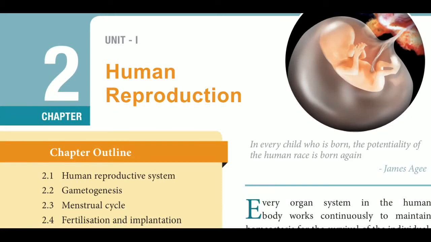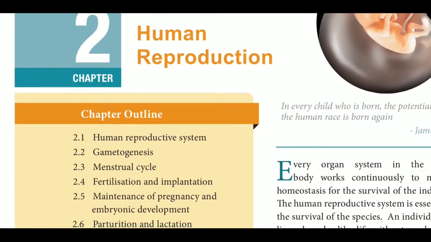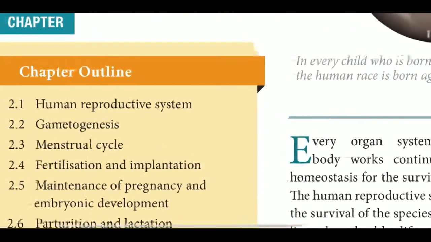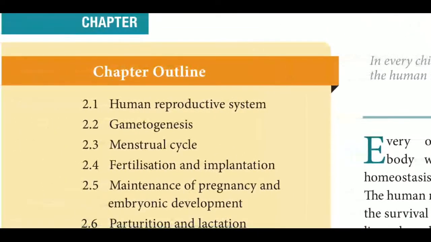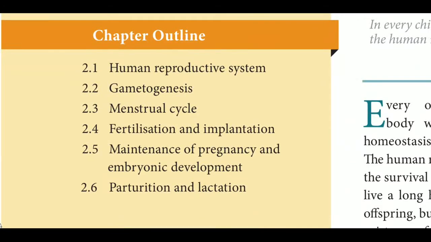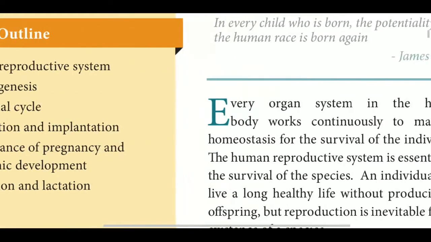In this chapter we will learn the following content: the human reproductive system, male and female reproductive systems, then gametogenesis. What is gametogenesis? Formation of gametes is called gametogenesis. Then the menstrual cycle, fertilization and implantation, maintenance of pregnancy and embryonic development, parturition and lactation. This is the content we will discuss in this chapter.